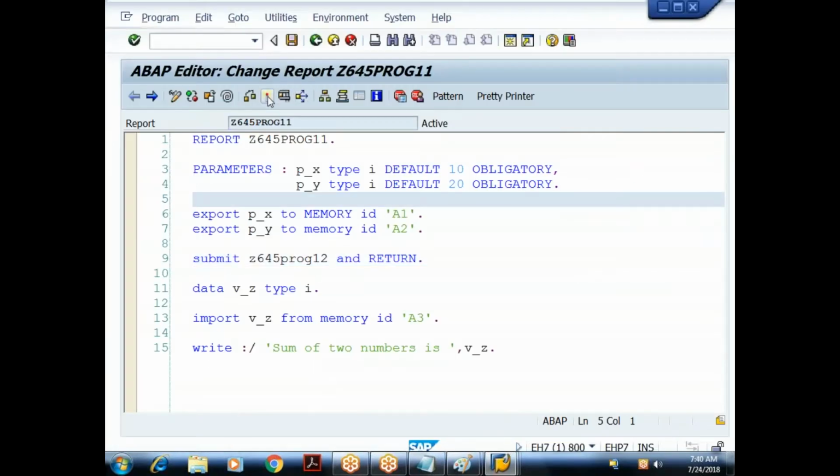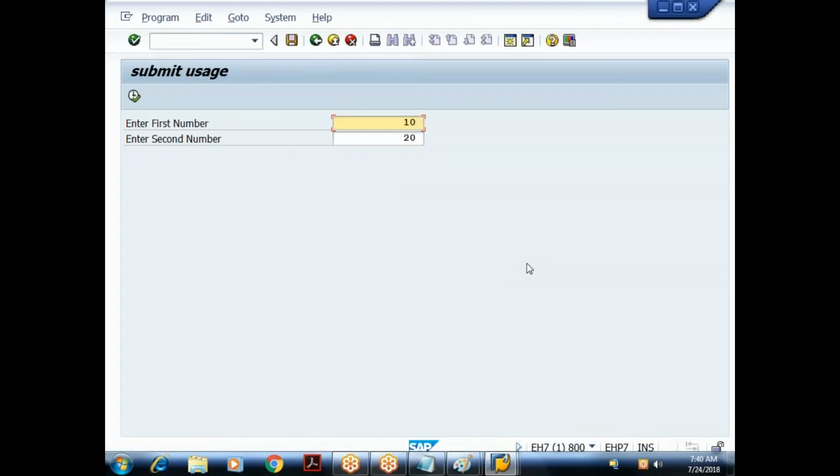Just to show you that point. So as of now, let me execute the 11th program. Try to understand. I'll give this value as 100. I'll give this value as 200.